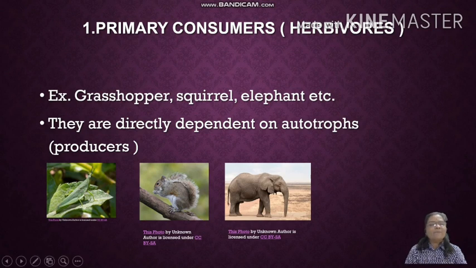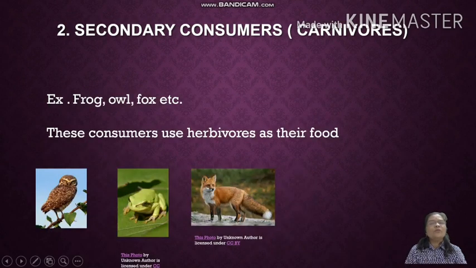Then, look at the diagram. Grasshopper, squirrel, elephant, they feed totally upon the green plants, and that is why they are called primary consumers. For example, squirrel, elephant and grasshoppers. Students, then next secondary consumers that we call as the carnivores. Secondary consumers, the examples are owl, frog and fox. These consumers use the herbivores as their food.